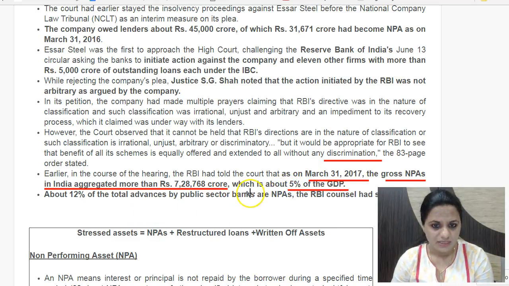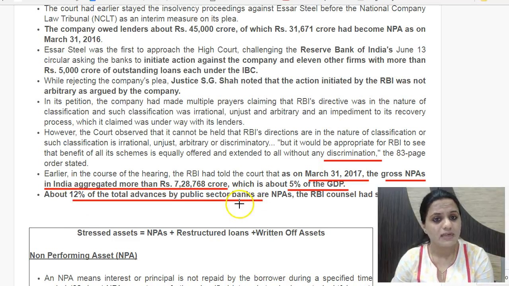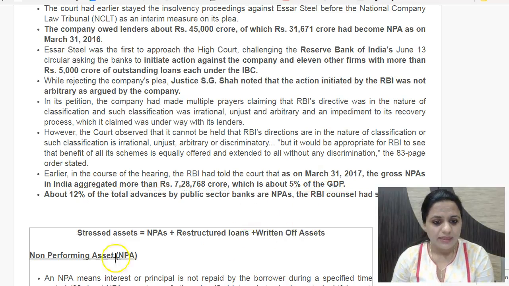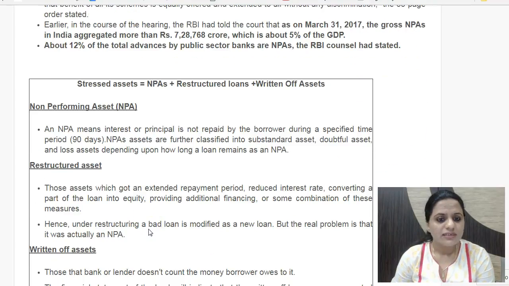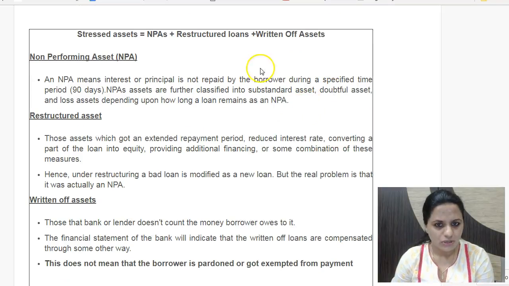So this is the status of NPAs, and this is 12% of the total advances of public sector banks. Means NPAs account for 12% of total advances. So that's a huge burden on the public sector banks. Then here actually this is the differentiation which you should understand. This also we had done earlier. A differentiation between these terminologies: what is a stressed asset, what is a non-performing asset, and what is a written off asset and restructured loan. So you should understand this.